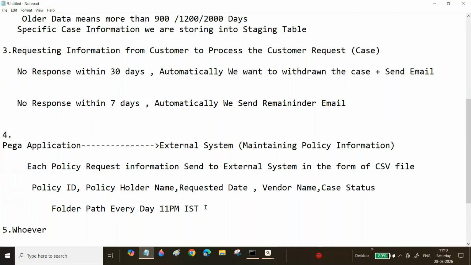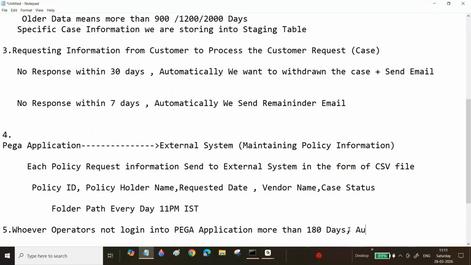Next one. Whoever operators are not logging into the Pega application for more than 180 days, automatically I want to disable those operators.